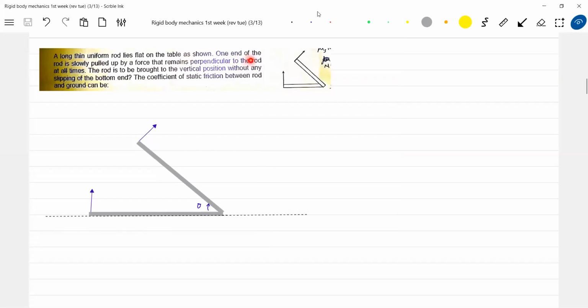So what is the thing? One end of the rod is slowly pulled by a force that remains perpendicular to the rod at all times. The rod is to be brought to a vertical position without any slipping of the bottom end. It should not move. The coefficient of static friction between the rod and the ground can be, what are the possible values of it? So first, what is the direction of friction?